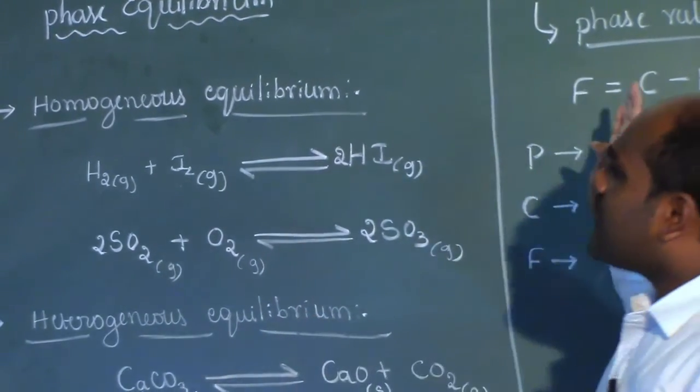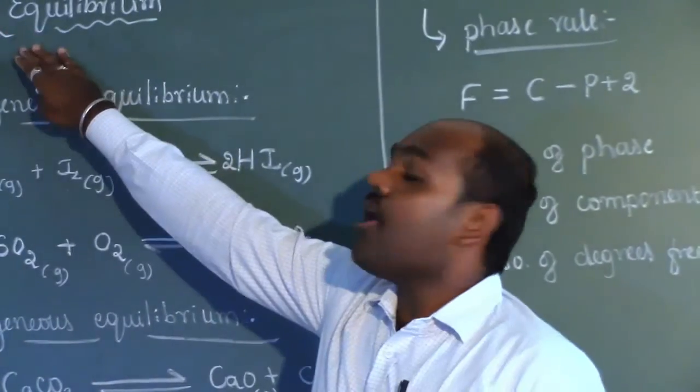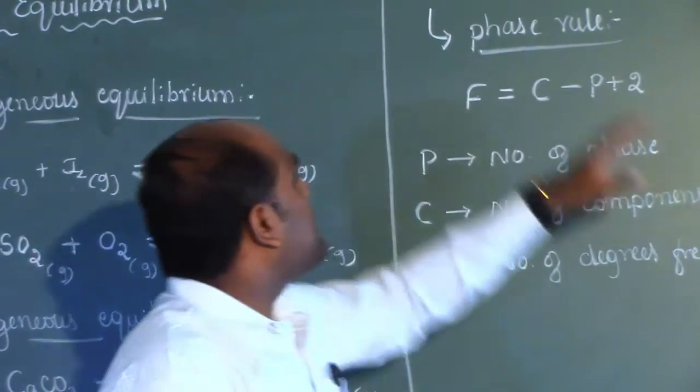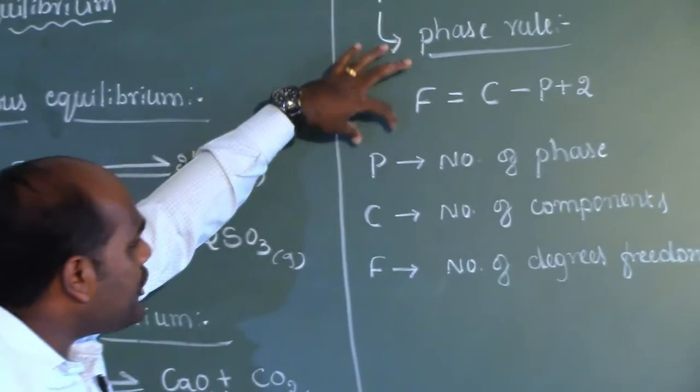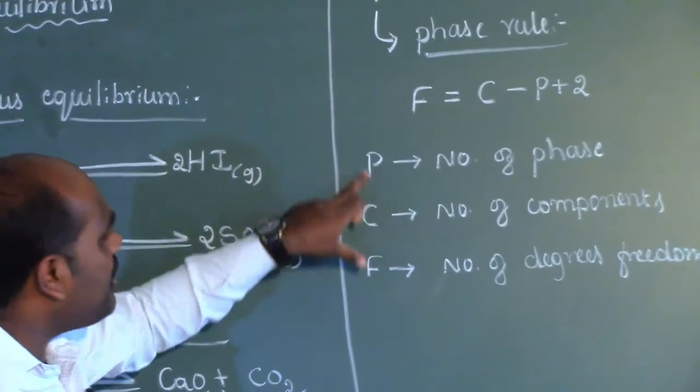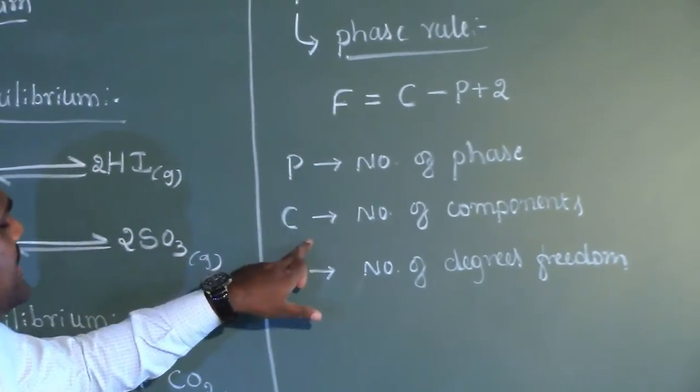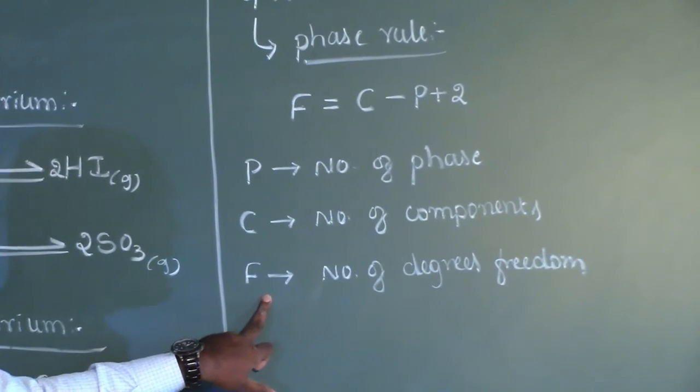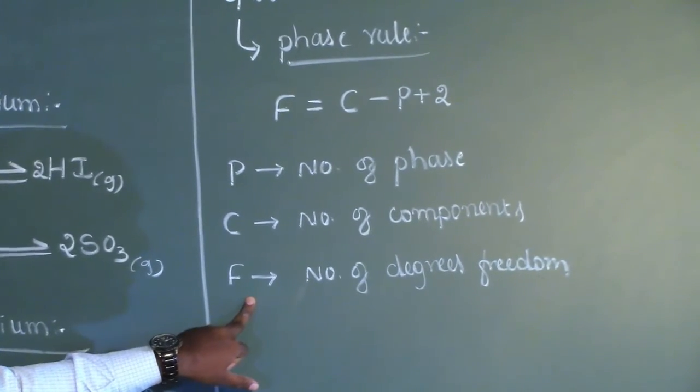So in order to understand the core concepts of the phase equilibrium, or in particularly speaking phase rule, we need to understand the exact meaning of these three terms, that is phase, components and degrees of freedom. Okay.